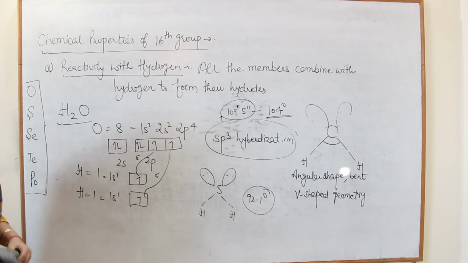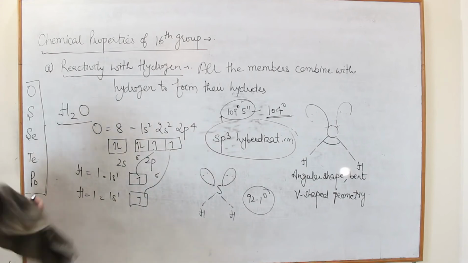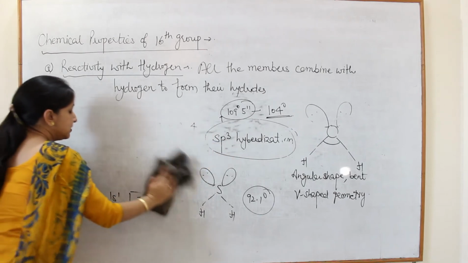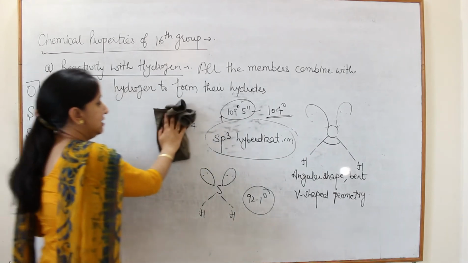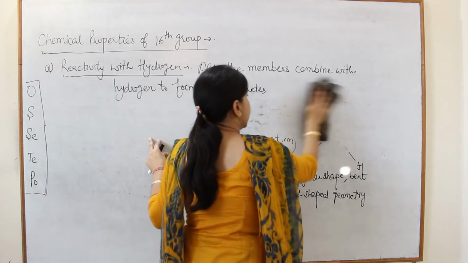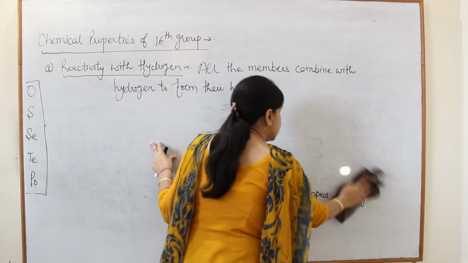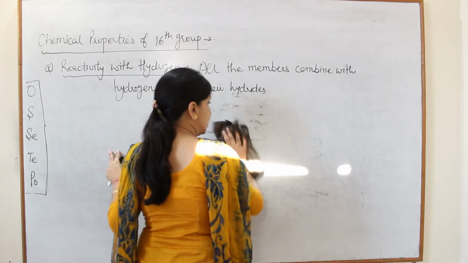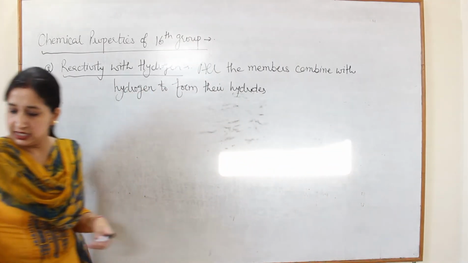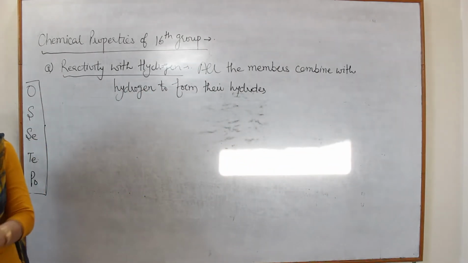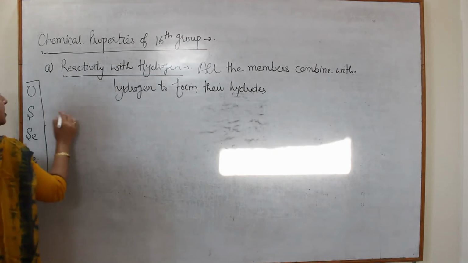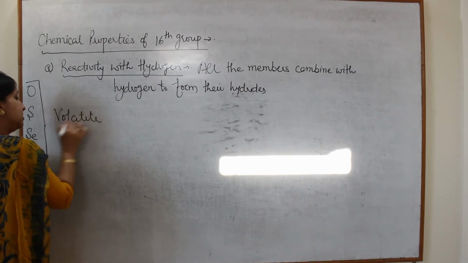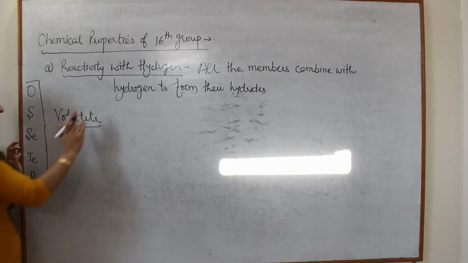Next is features of the hydrides of the 16th group. So all these hydrides, which hydrides? H2O, H2S, H2Se, H2Te and H2Po. All these hydrides are volatile in nature. Volatile.